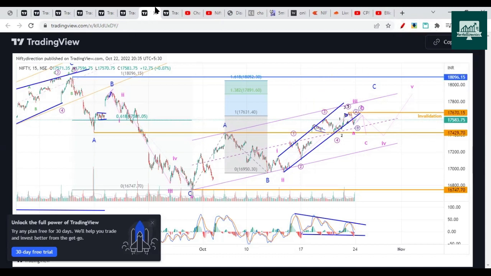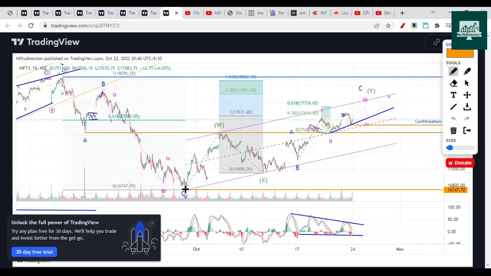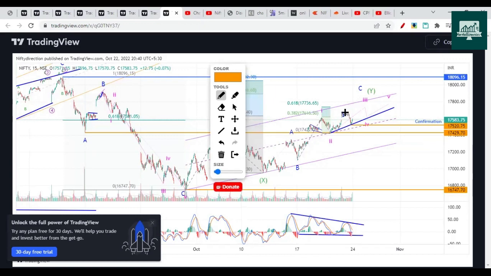Now the next chart that I can discuss is like this, where we can assume that this is a complex pullback on the upside towards 17,900, with ABC W wave completed here, then X wave completed here, and again here A is a three-wave structure and B came on the downside, and now wave C is in progress, which can become an ending diagonal structure.